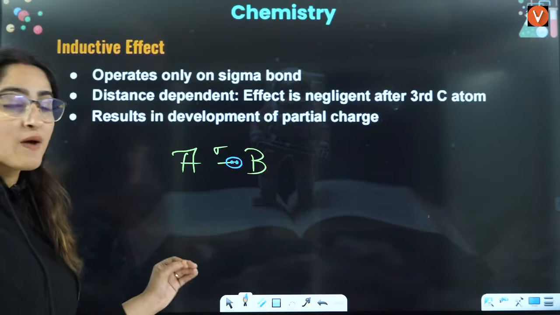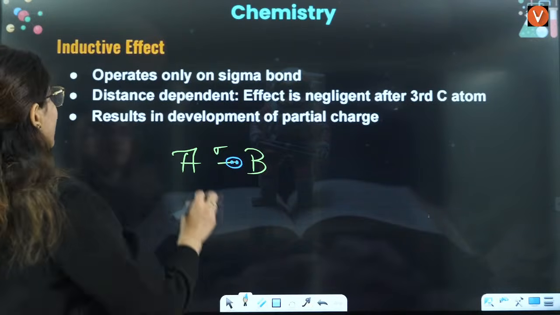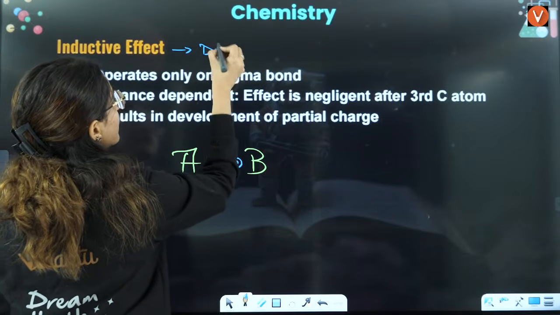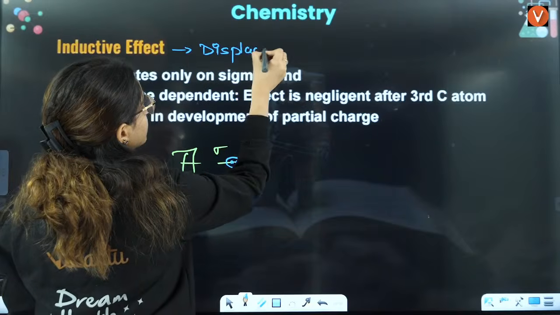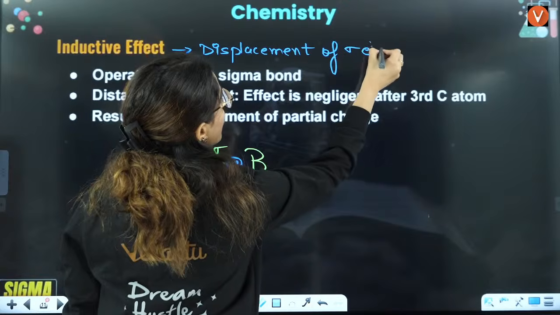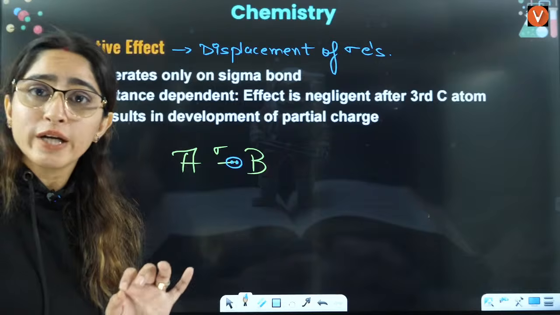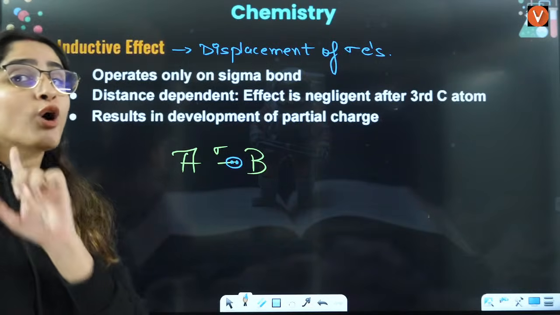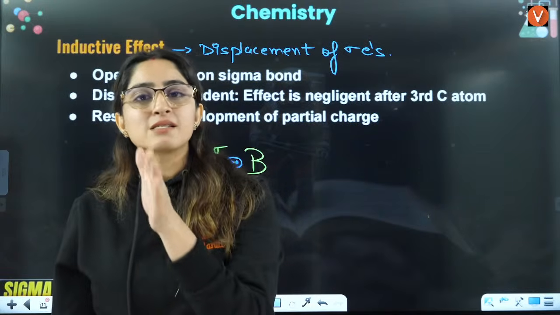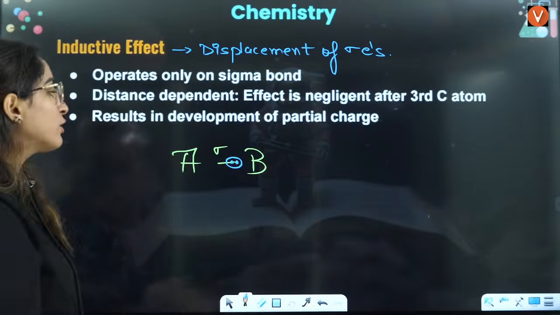That's why the electrons are displaced, and that is why inductive effect is actually displacement of sigma electrons. Pi electrons we are not talking about. We are only talking about sigma electrons. We are not talking about delocalization, we are talking about displacement here.